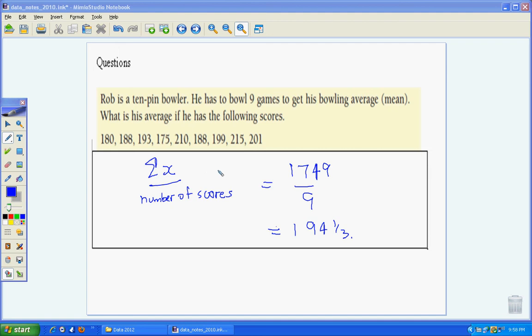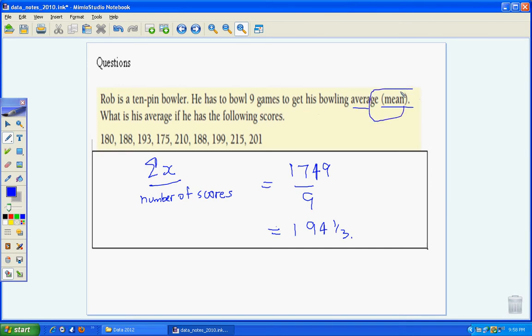So in this first question, here's an example of where it's best to use the mean as the average, and that's what they're saying, bowling average, but they really mean taking the mean. So how are we going to do that?